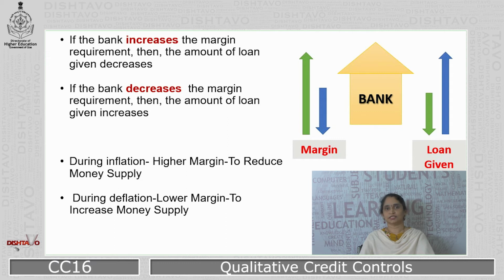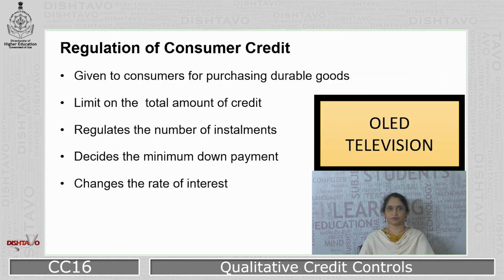So what does the central bank do? During inflation, it fixes a higher margin. As a result, borrowers borrow less and the supply of money in the economy falls. On the other hand, during deflation, RBI keeps a lower margin. As a result, the borrowers are encouraged to borrow more and there is an increase in the supply of money.